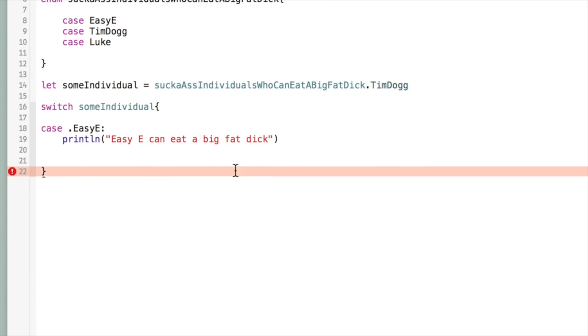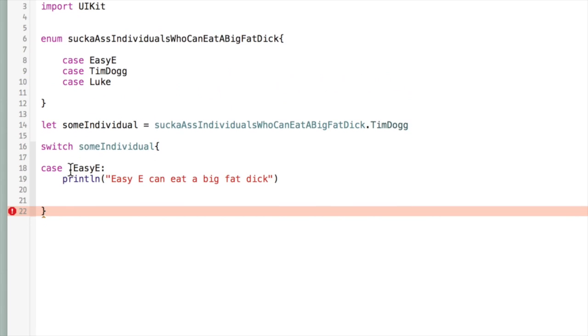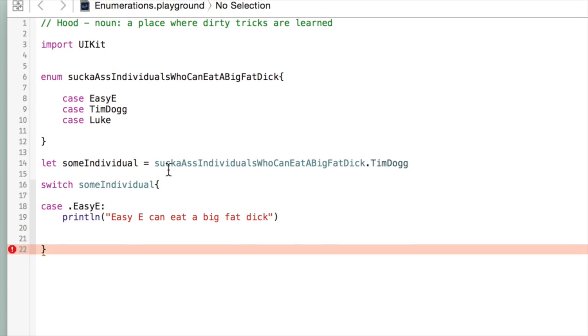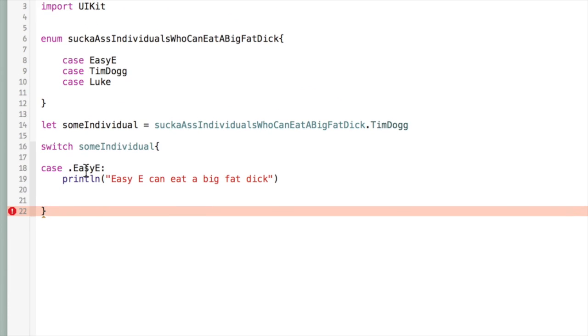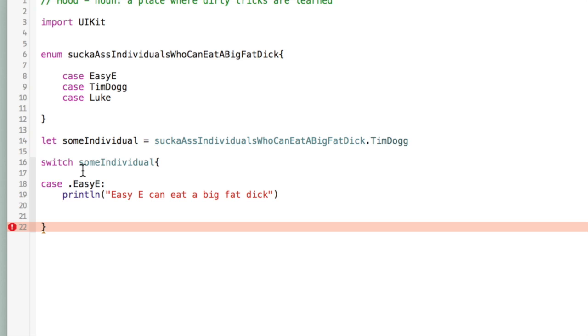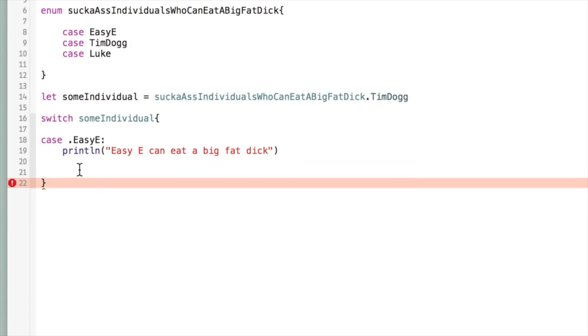But we've only defined one specific case, the easy E case. We're saying if this person is easy E, then print this line. Well, we haven't included Tim Dog or Luke in any of our cases, and so our switch is not exhaustive.